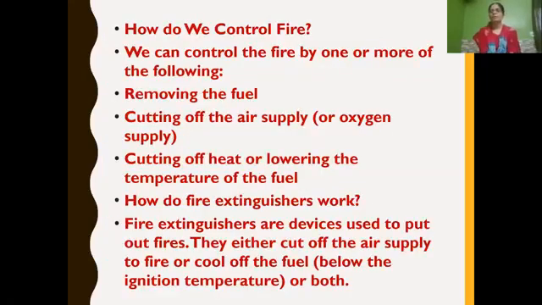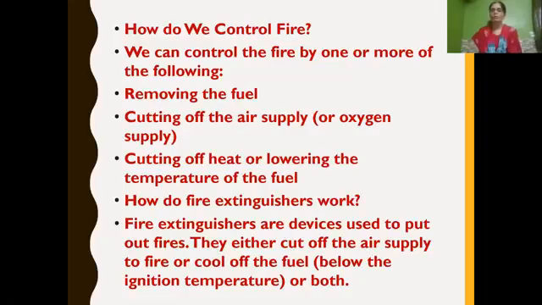Then we have learnt about how we control fire. We can control fire by one or more of the following: removal of fuel, cutting off the air supply, that is cutting off the oxygen supply, cutting off heat, or lowering the temperature of the fuel. So if you follow any one reason or more than one reason, then we can control fire.